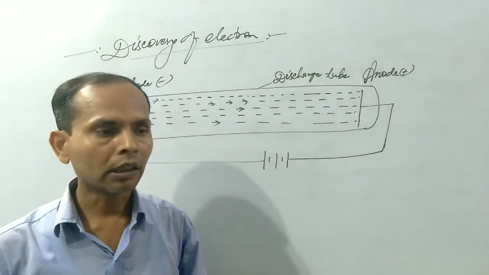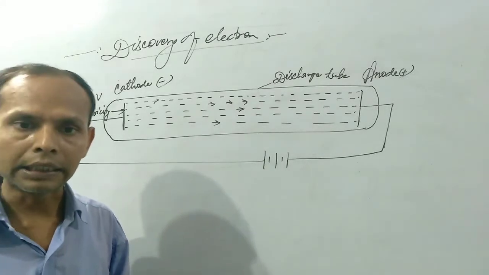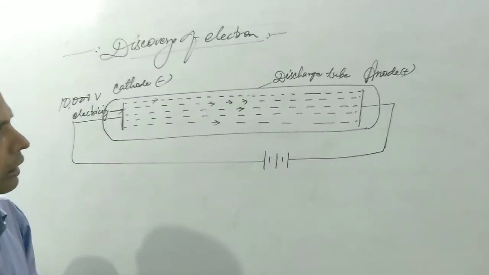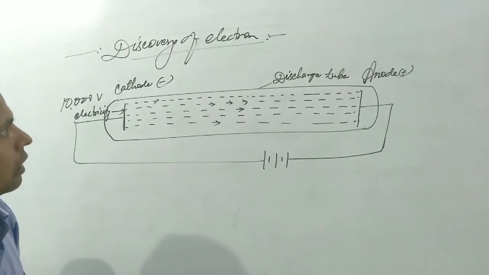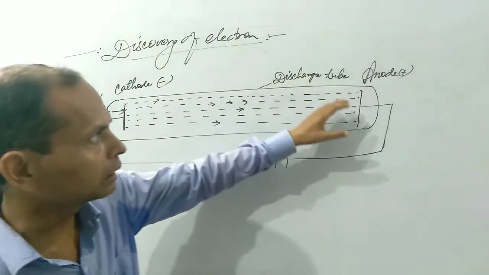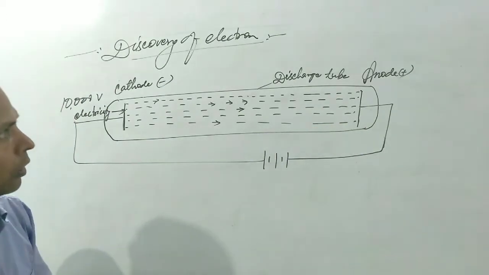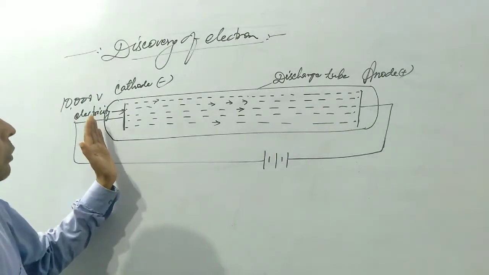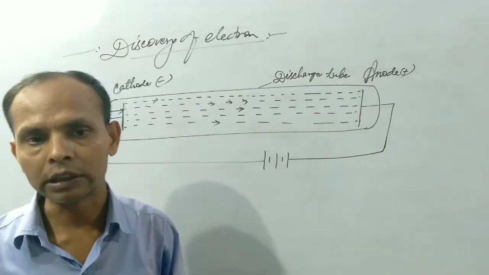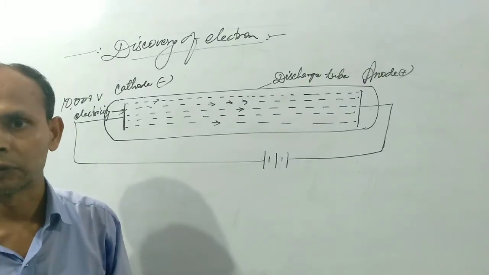We already know that like charges repel each other and unlike charges attract each other. Similarly, the same case evolves here: negative charge cathode rays turn toward positive charge anode and are attracted. Since the ray originates from cathode, such rays have been named cathode rays, and further these cathode rays have been named as electron.